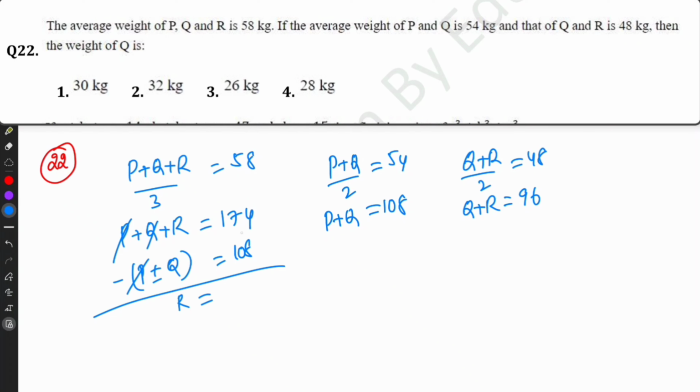R equal to 66. So substitute R equal to 66 here. So Q plus 66 equal to 96. Q equal to 96 minus 66, that equals 30.